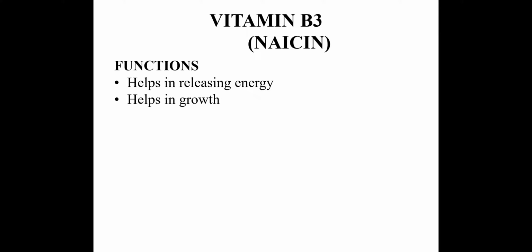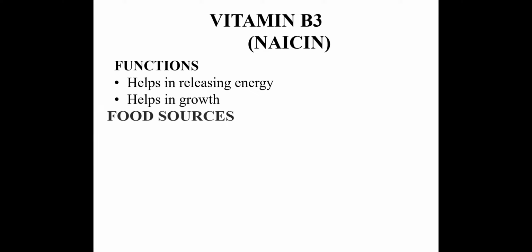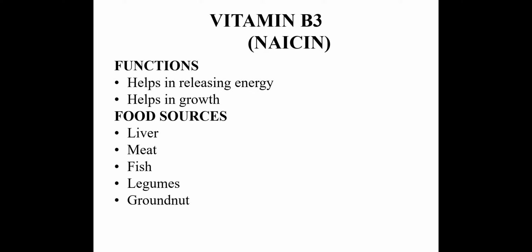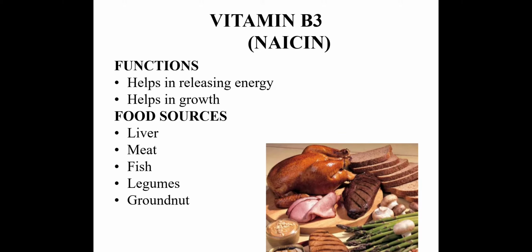Our next vitamin is vitamin B3. The other name of vitamin B3 is niacin. It helps in releasing energy and in growth. Their food sources are liver, meat, fish, legumes, and groundnut.